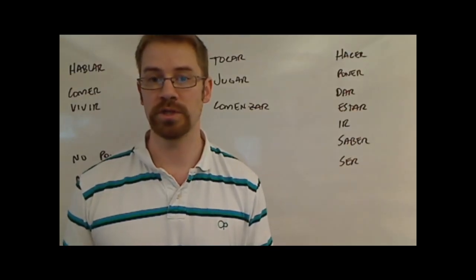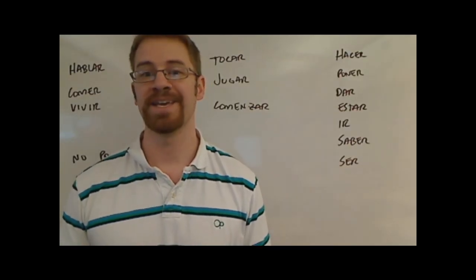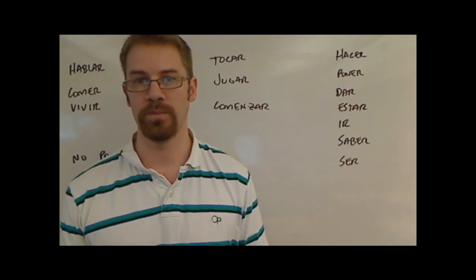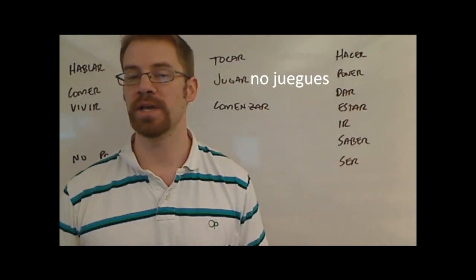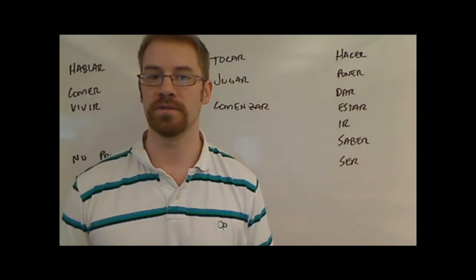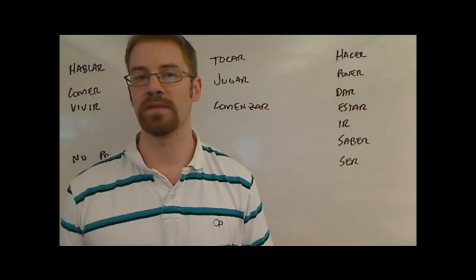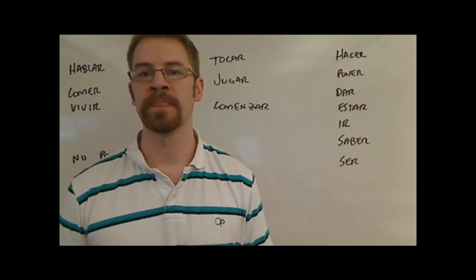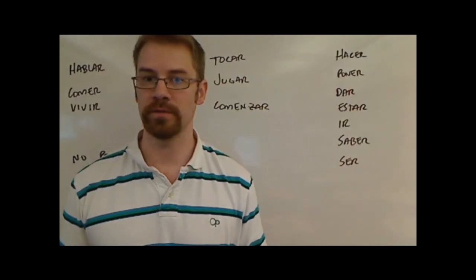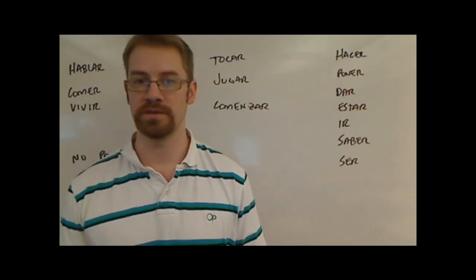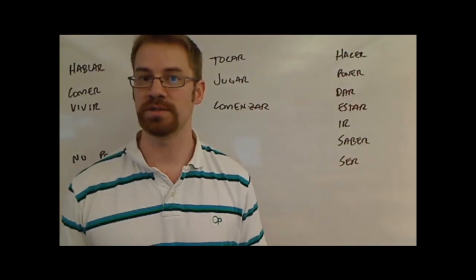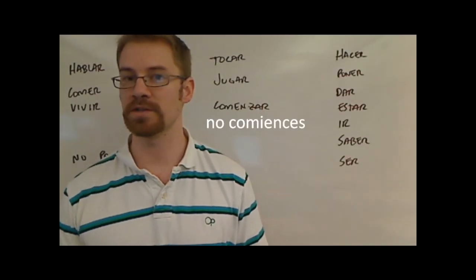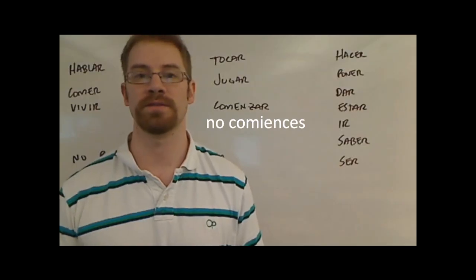Jugar, it is a boot verb, but the U changes to UE, so that still applies. And it's a gar verb, so I have to do something else. It's going to be no juegues, J-U-E-G-U-E-S, with those extra vowels in there to maintain the g sound in jugar. Then comenzar is also a boot verb. It's also a zar verb, so there's two things that have to happen here. The E changes to IE, and the Z has to change to a C. So the negative tú command for comenzar is going to be no comiences, no comiences.